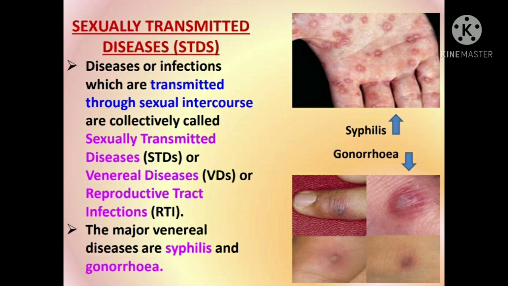So there are three different names for this type of disease. The first one is sexually transmitted diseases, which stands for STDs, or venereal diseases, VDs, or also called reproductive tract infections, RTI. The major venereal diseases are syphilis and gonorrhea. The two major sexually transmitted diseases are syphilis and gonorrhea.